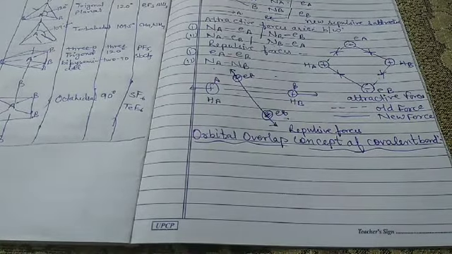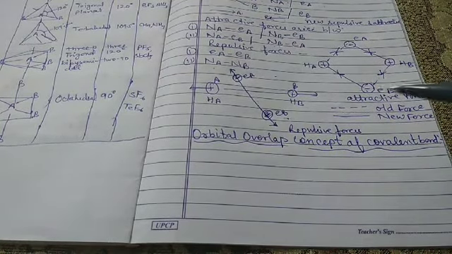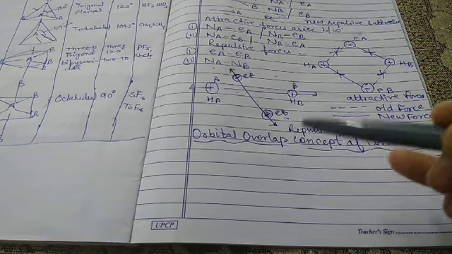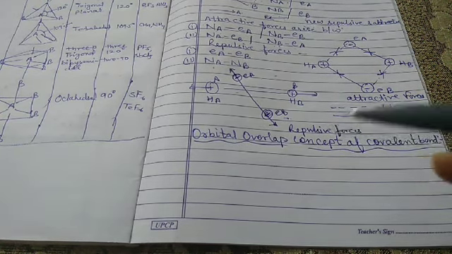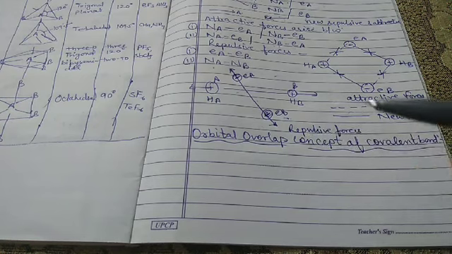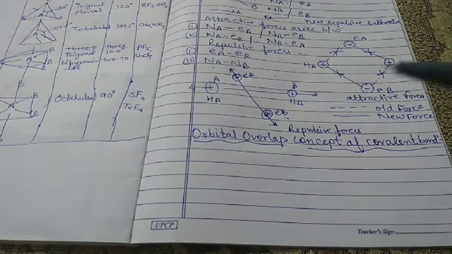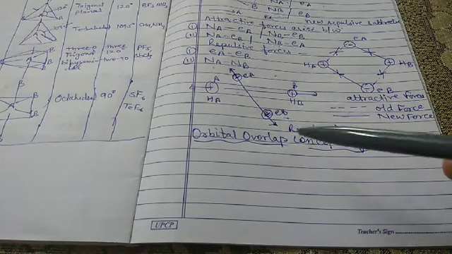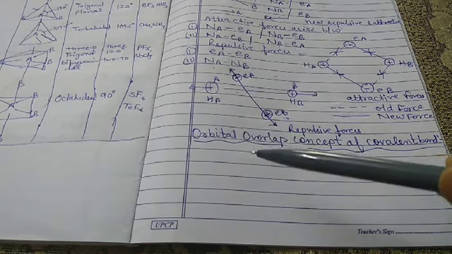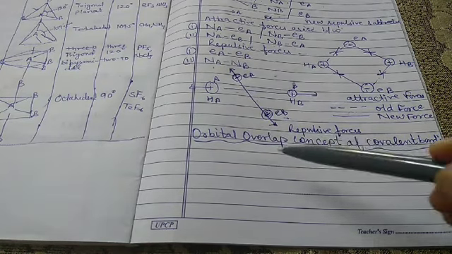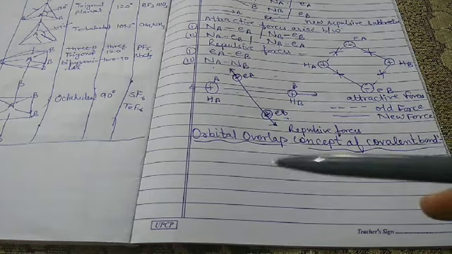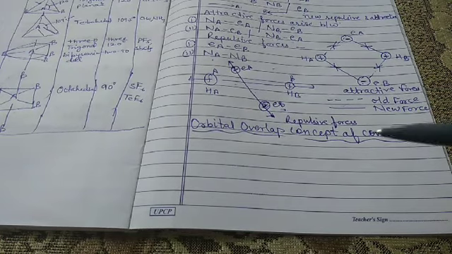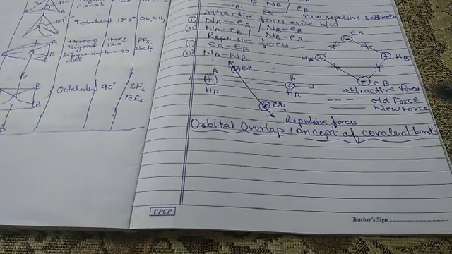When two atoms approach each other, there is partial merging of two bonding orbitals, known as the overlap of the orbitals. The overlapping of orbitals results in the pairing of electrons, and the strength of the covalent bond depends upon the extent of overlap. The greater the overlapping, the stronger is the bond formed between the two atoms.